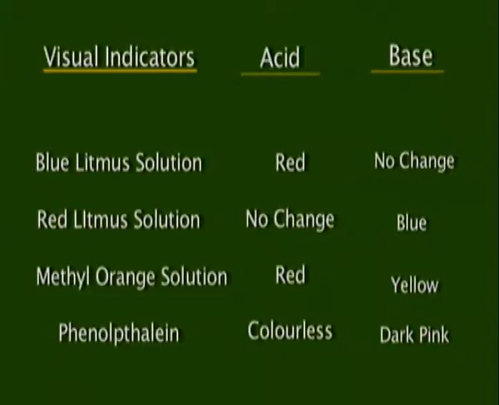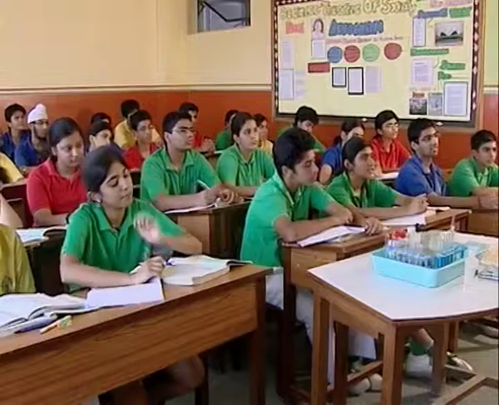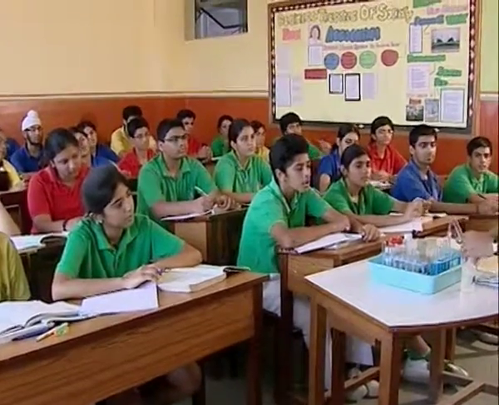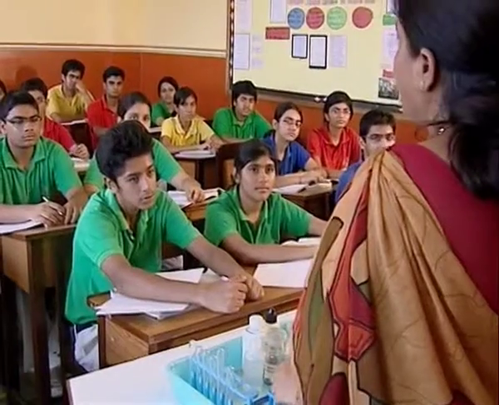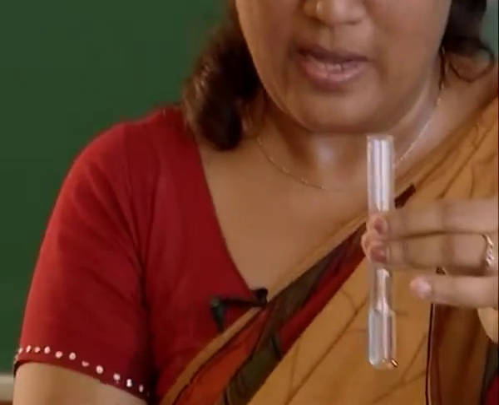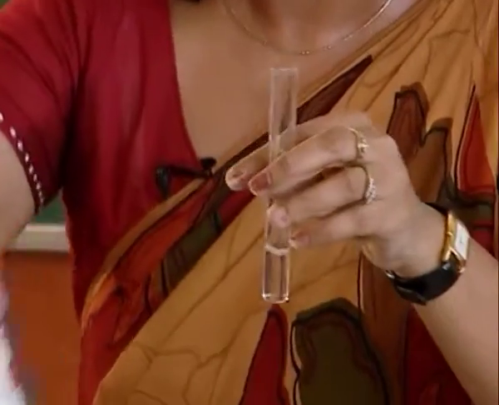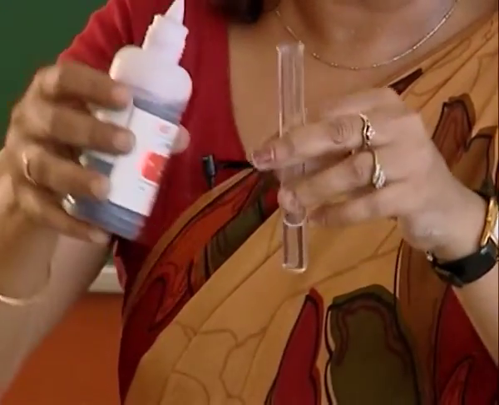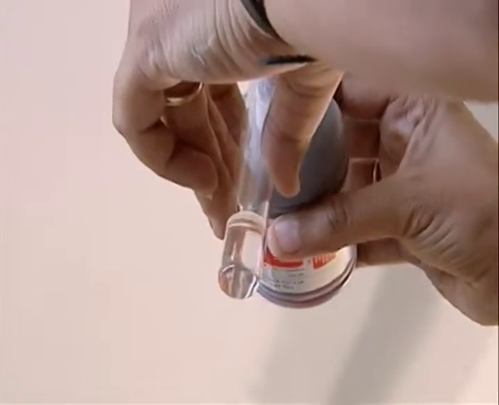So these are the various indicators, visual indicators or color indicators, that we're going to talk about. Now we have two samples, of which we really don't know which one is an acid and which is a base. But with the help of the indicators, we'll ascertain whether it's an acid or a base. When we take it in the test tube, the indicator that I have used is blue litmus solution. All right. Now let's see whether the color of the blue litmus changes to some other color or not.